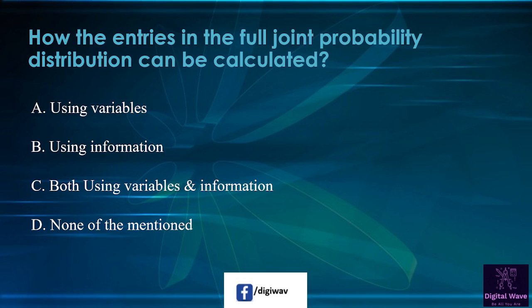Next question is, how the entries in the full joint probability distribution can be calculated? So first option is using variables. Second option is using information. Third option is both using variables and information, and the last option is none of the mentioned. So right answer will be using information.